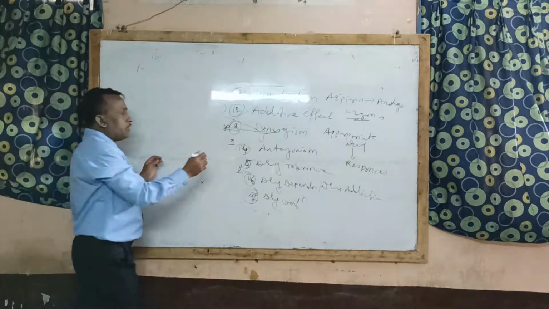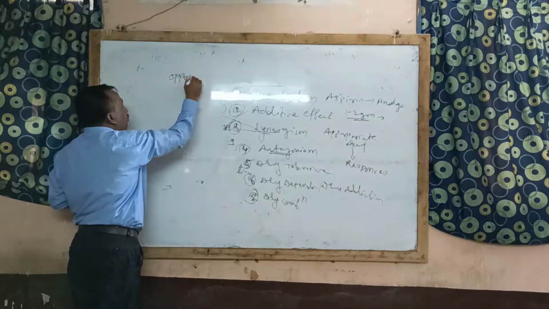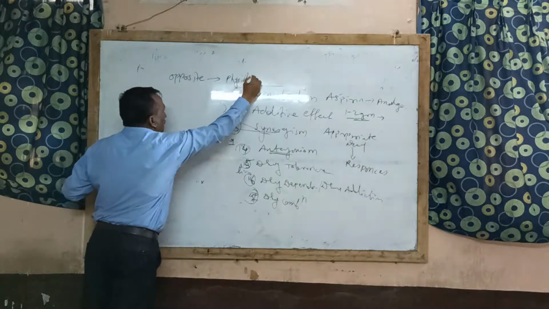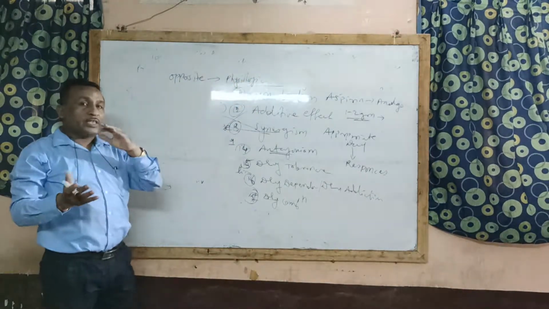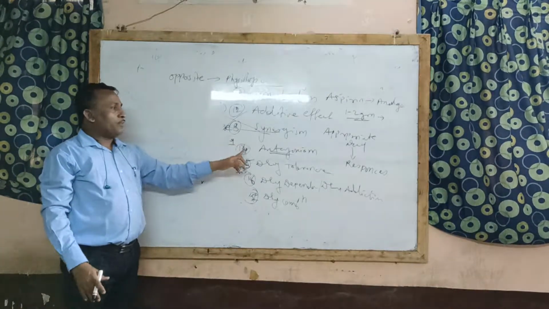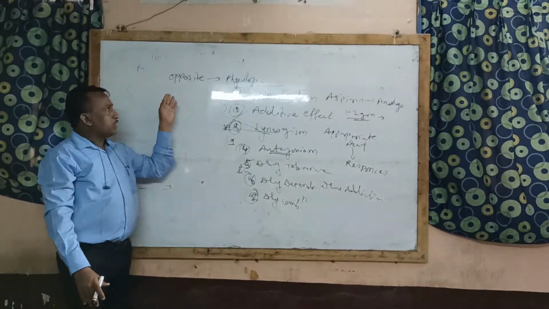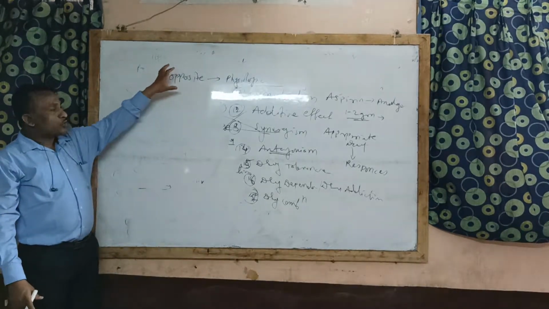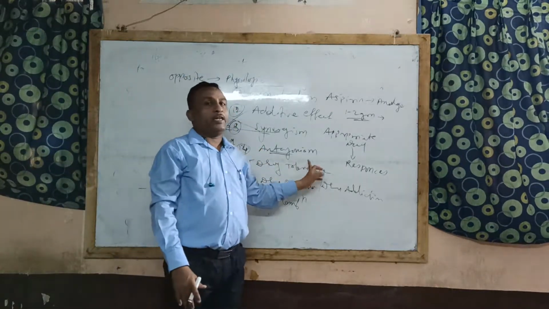So antagonism is nothing but an opposite action of 2 or more than 2 drugs on the same physiological system. एकाच पेशंटला जेव्हा आपण 2 किंवा 2 पेक्षा जास्त ड्रग देतो, त्याच्यामध्ये इंटरनली जेव्हा अपोजिट फार्माकोलॉजिकल ऍक्शन होतात, that phenomenon is called as antagonism. Antagonism is when 2 or more than 2 drugs given in combination produce opposite pharmacological action, and therefore the phenomenon is called as antagonism.